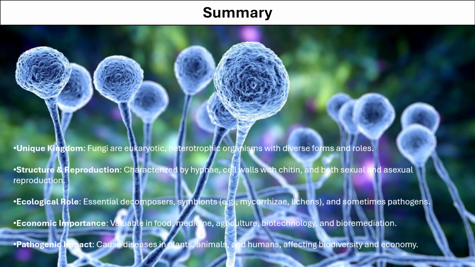To summarize, fungi are eukaryotic organisms which mainly depends on other sources for obtaining the nutrients as they cannot perform their own photosynthesis. They are characterized by the presence of hyphae, their cell wall has chitin, and they can undergo both sexual and asexual reproduction. They are essentially the decomposers of the ecosystem where they clean up the dead and decayed material through the saprophytic action.